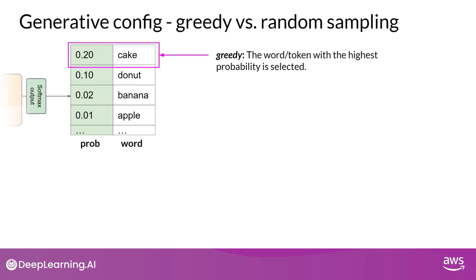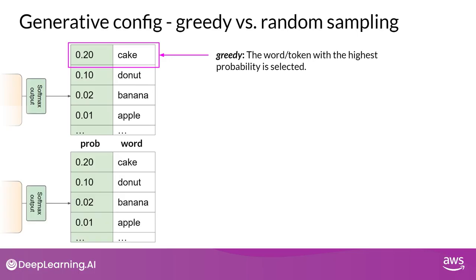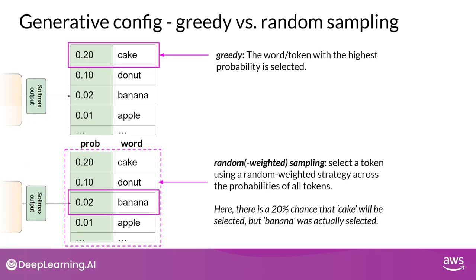If you want to generate text that's more natural, more creative, and avoids repeating words, you need to use some other controls. Random sampling is the easiest way to introduce some variability. Instead of selecting the most probable word every time, with random sampling, the model chooses an output word at random using the probability distribution to weight the selection. For example, in the illustration, the word banana has a probability score of 0.02. So with random sampling, this equates to a 2% chance that this word will be selected. By using this sampling technique, we reduce the likelihood that words will be repeated.